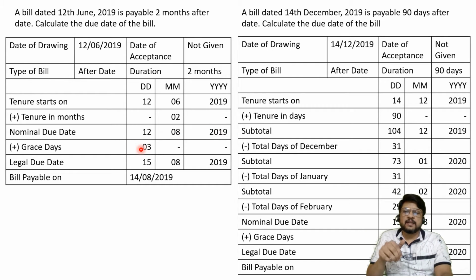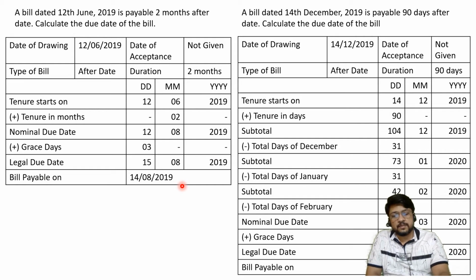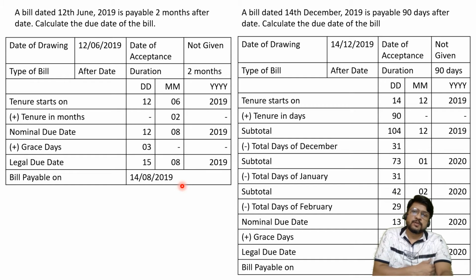Add to that 3 grace days, so it becomes 15th of August 2019. But if the legal due date falls on a public holiday, as we have just discussed, in the month of August, 15th August will be counted as a public holiday. So we will consider one day earlier. That means the bill is payable on 14th of August 2019, not on 15th August. So this is the first example of calculation of due date.